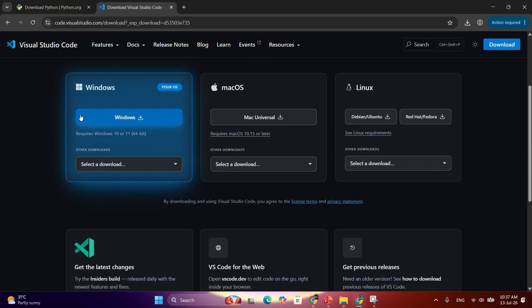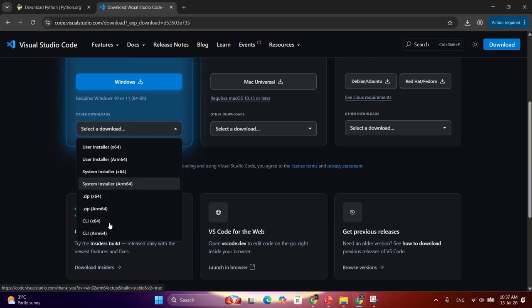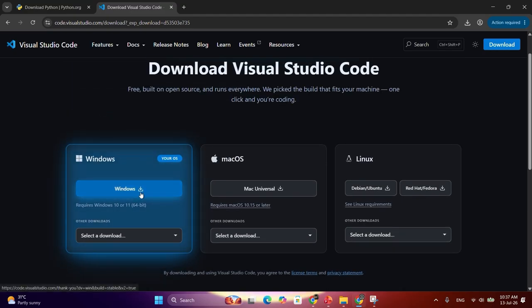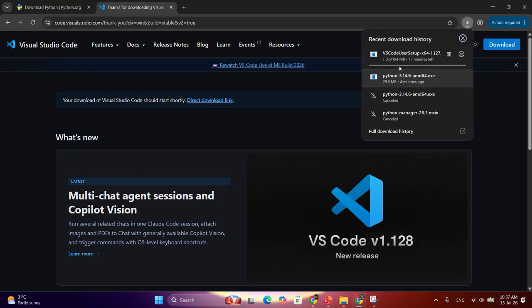I have Windows, so I am going with the Windows one. You can download some files according to your needs, but I will go with this simple button. Click here. It will download it directly. So the download has started.